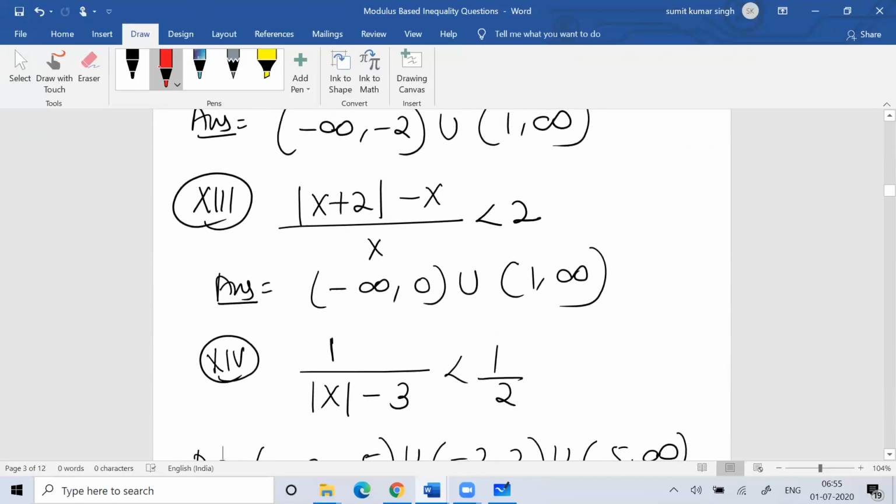Now the 13th. Let me do question number 13. I believe you would have developed the confidence that you can solve these questions very easily.